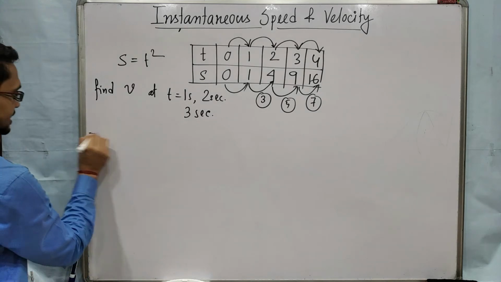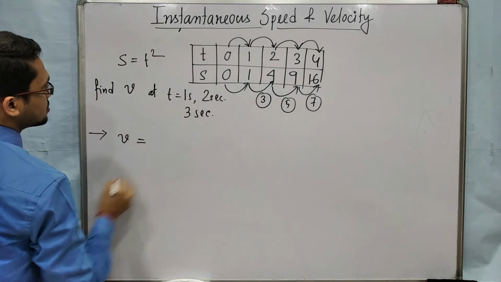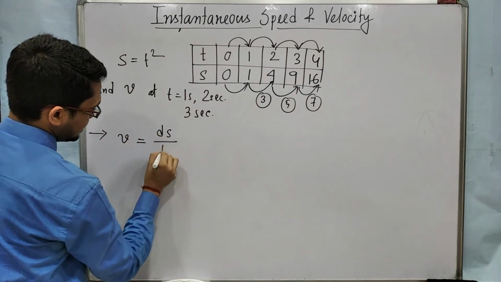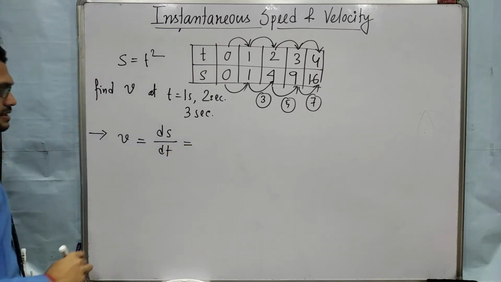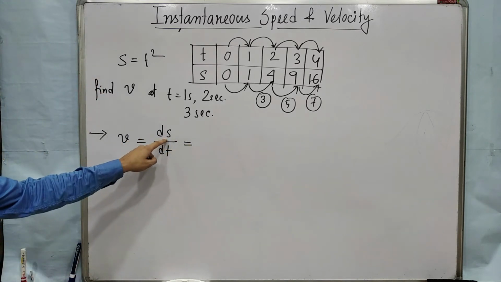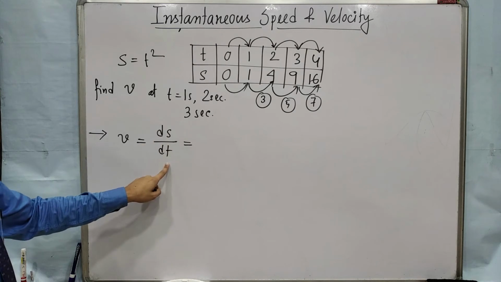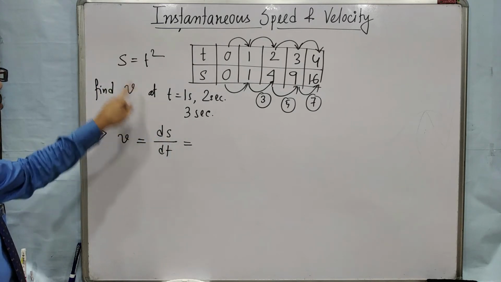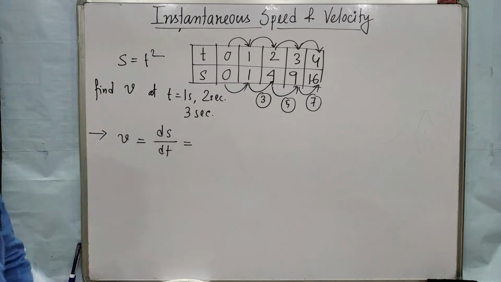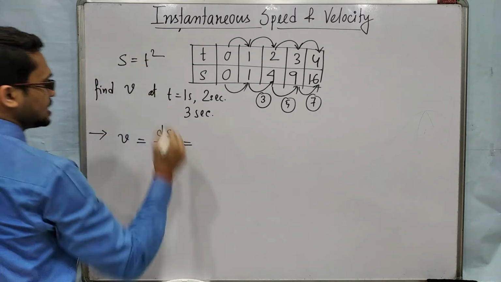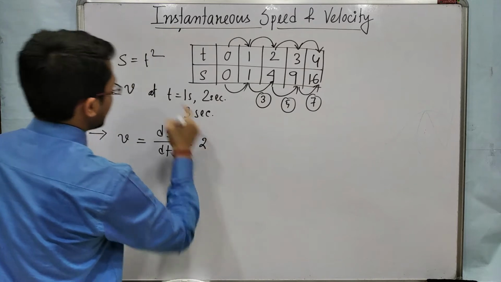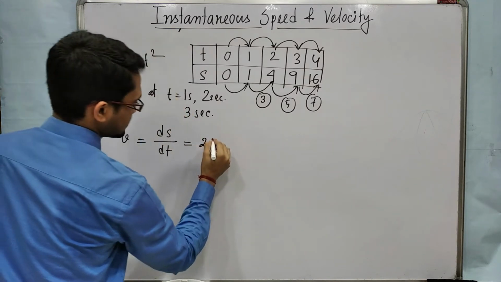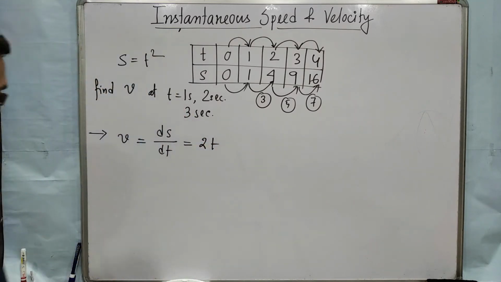We will use the derivative. So v equals ds by dt. Now here it looks like dy by dx, right? Here s is related to y and t is related to x. Its derivative will be, the power comes out and the power of t square decreases by 1, so it will be 2t.